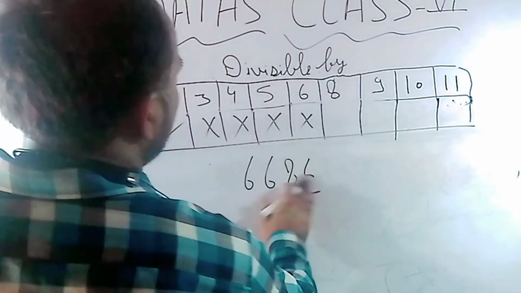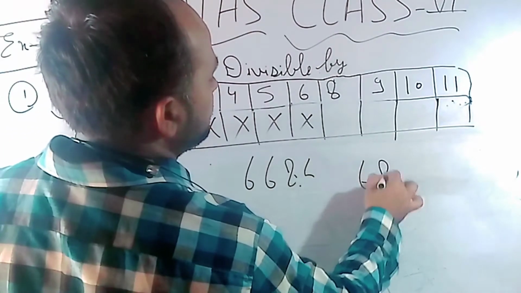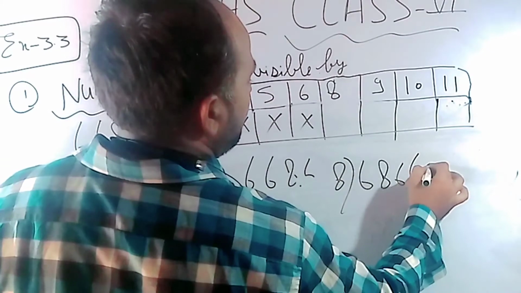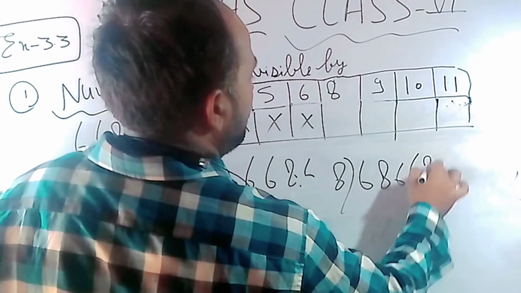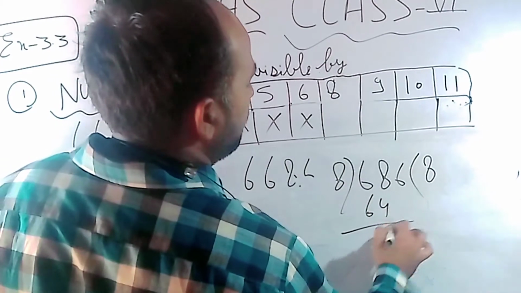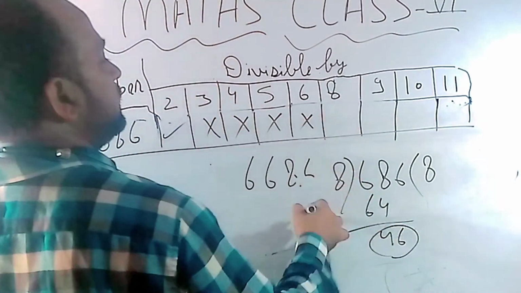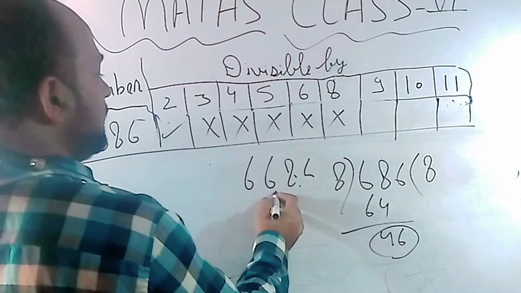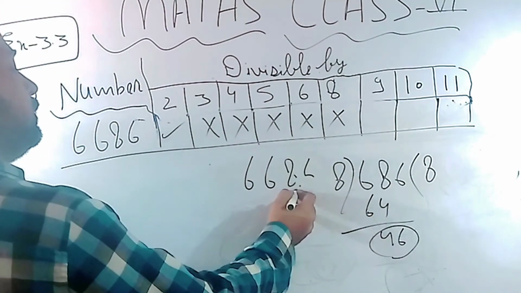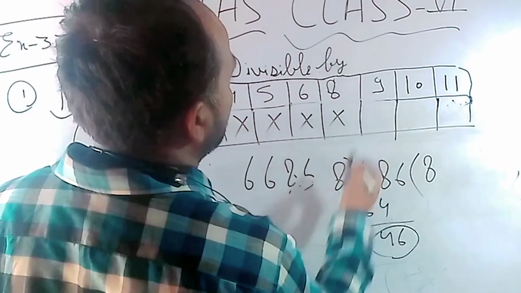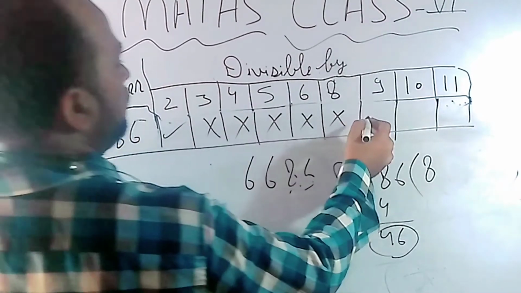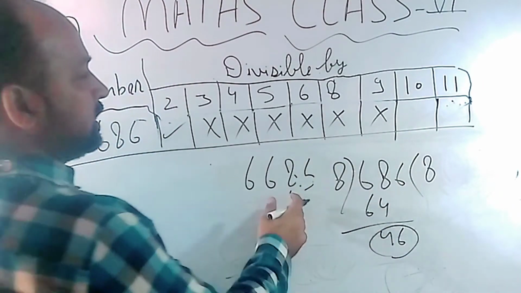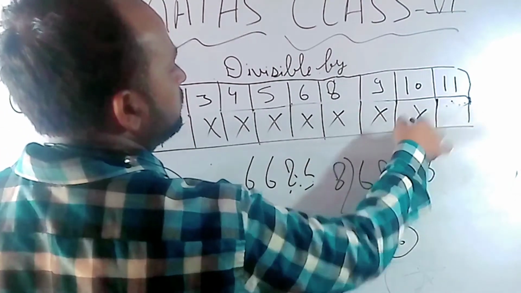In the case of 8, check the last 3 digits. 686, divide by 8. 8 64, 4 and 46 will not come in the 8 table, not possible. Now in the case of 9, add all the digits: 12, 12 plus 8 is 20, 20 plus 26. 26 will not come in the 9 table, so will not go. In the case of 10, 0 must be available at the last place, so it's not here.